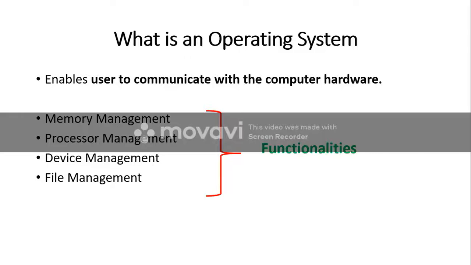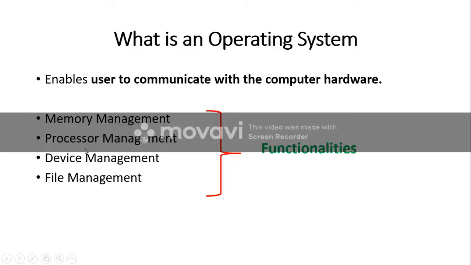But still, memory represents RAM. Your system has a limited amount of RAM. How this memory or RAM should be effectively utilized, and to whom it should be given, to which program and how much memory, all these things will be decided by the operating system, and this job of the operating system is called memory management.